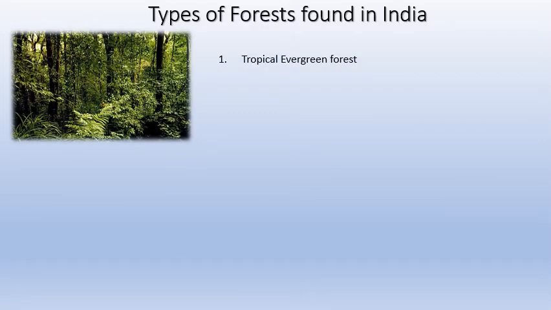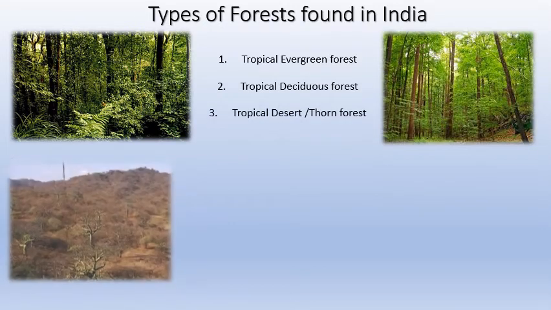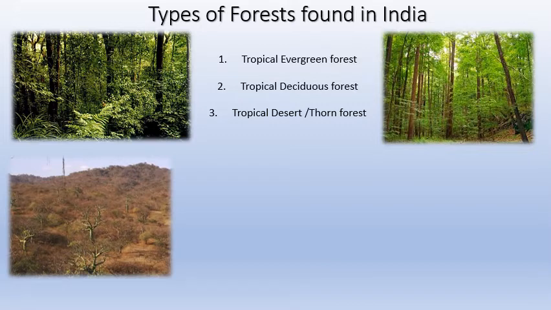Okay, moving on to the forests found in India. As we discussed in the first slide, there are five major forest types. We'll be discussing one after the other in detail. Number one, you can have tropical evergreen forest, the picture in the top left. Number two is tropical deciduous forest, the picture in the top right. Number three is tropical thorn forest or desert forest, the picture in the bottom left.